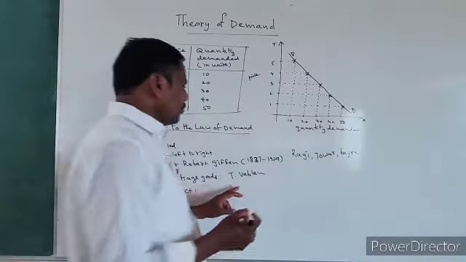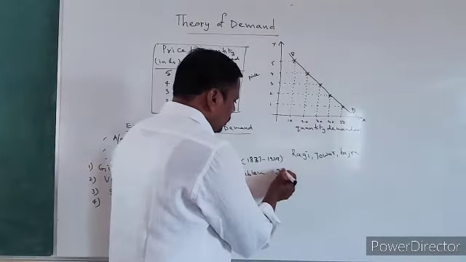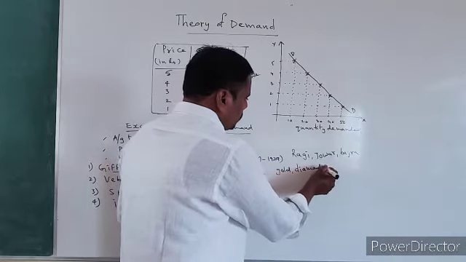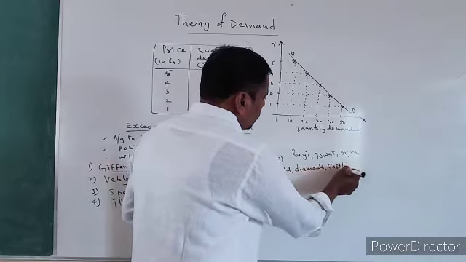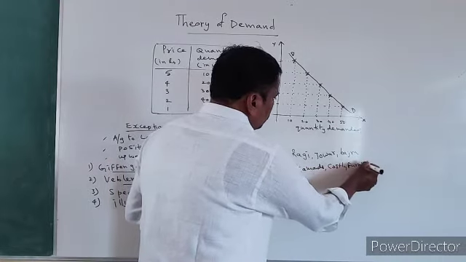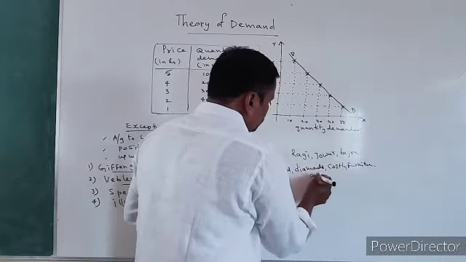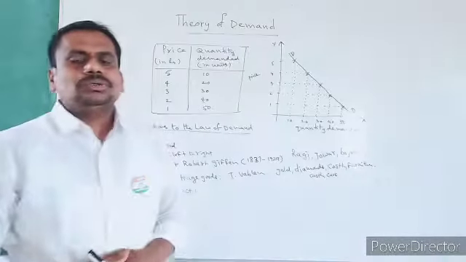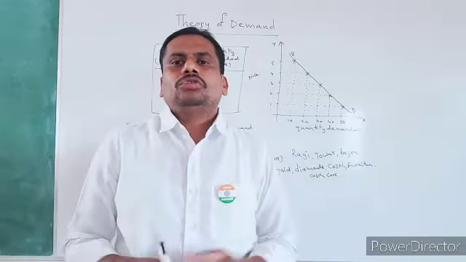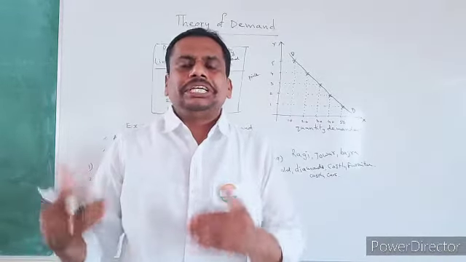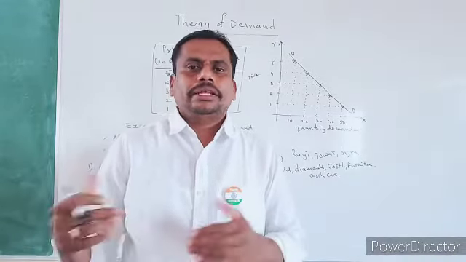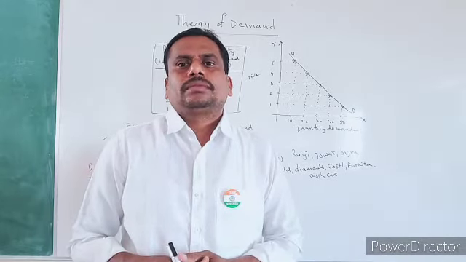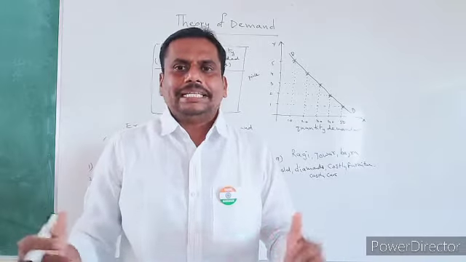See, some goods like gold, diamonds, costly furniture, costly cars. In the case of these goods, which are considered prestige goods by rich people, particularly rich people purchase all those goods for their social prestige.